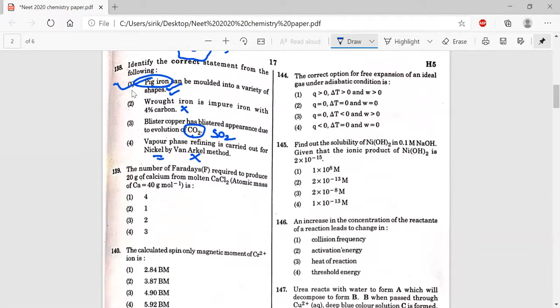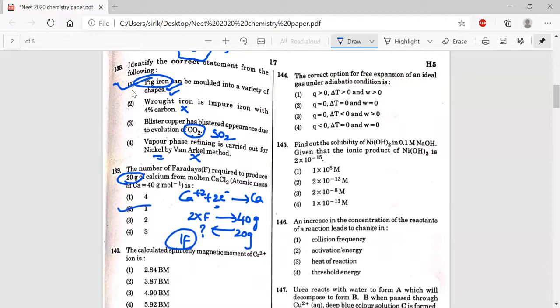The number of Faradays required for 20 gram of calcium chloride. They're asking about calcium in CaCl2. Calcium is in +2 state. It gains 2 electrons, then it can deposit as calcium. Means 2 Faraday charge is required to deposit 40 gram. Then for 20 gram, exactly half, so 1 Faraday is required.